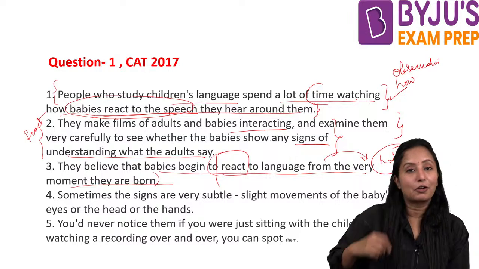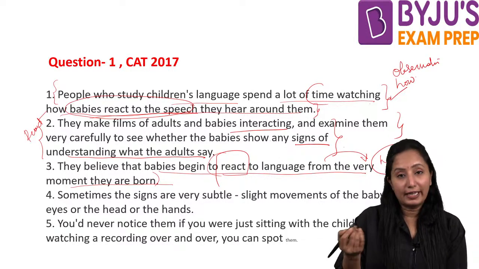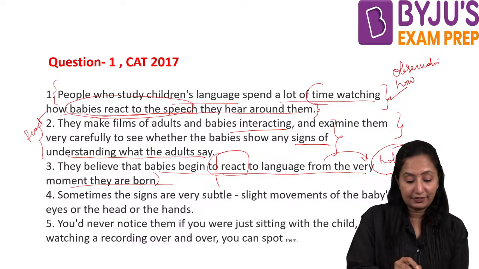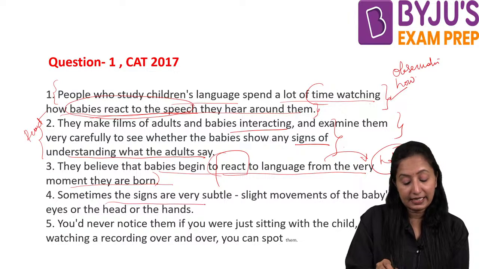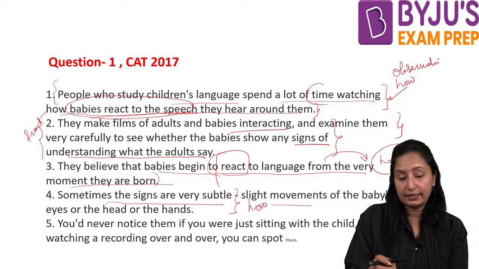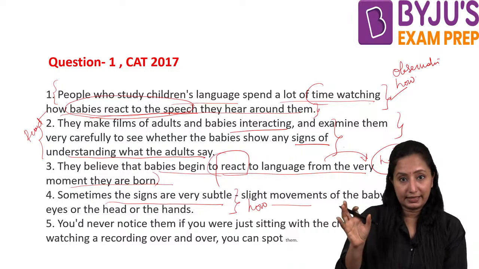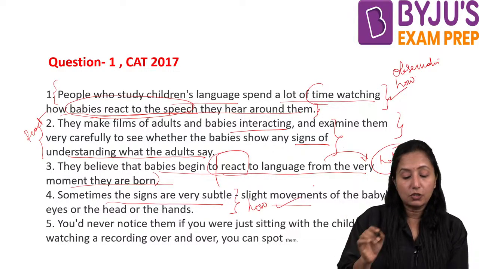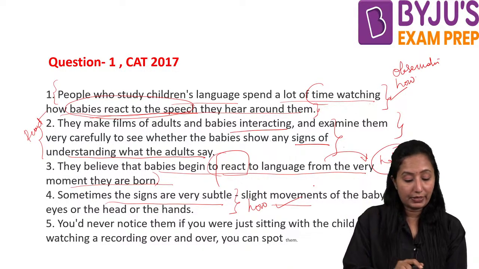Okay, let us see further if we get anything. Sometimes the signs are very subtle, slight movement. Again it is how only, it is not when. Look at these determiners. What determiners could be answered by these sentences? So this is also talking about how, right?